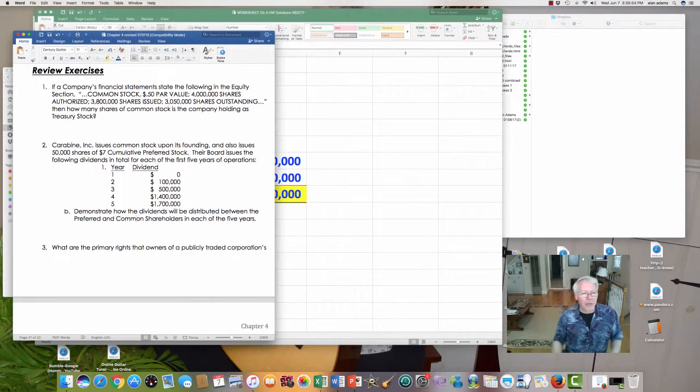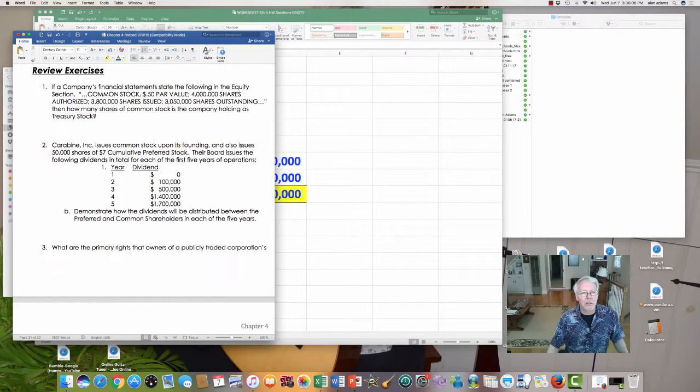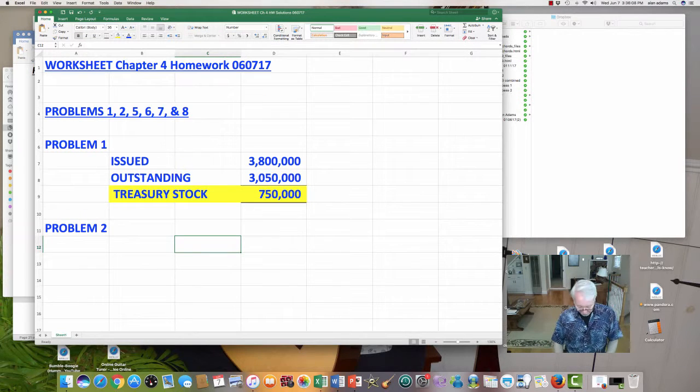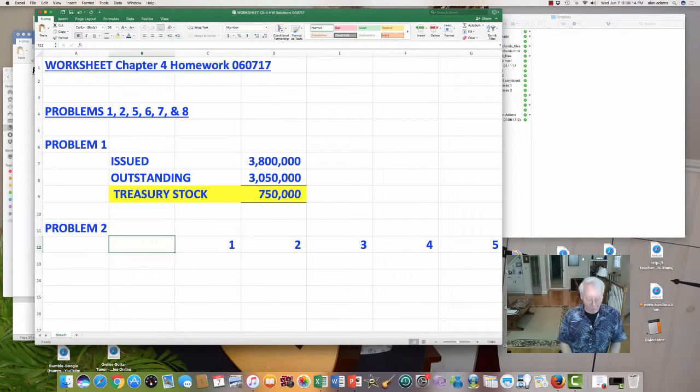Okay, so we start by listing what the actual dividend is. So I'm going to indicate the years that are involved here, and we're dealing with 5 years. So year 1, 2, 3, 4, and 5. Those are going to be my years.